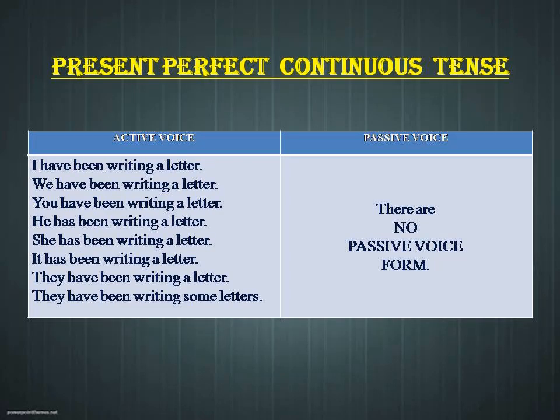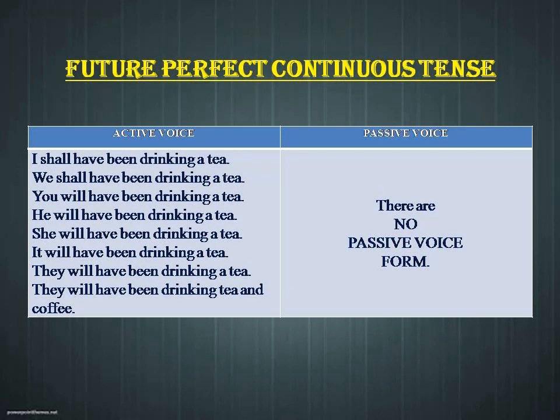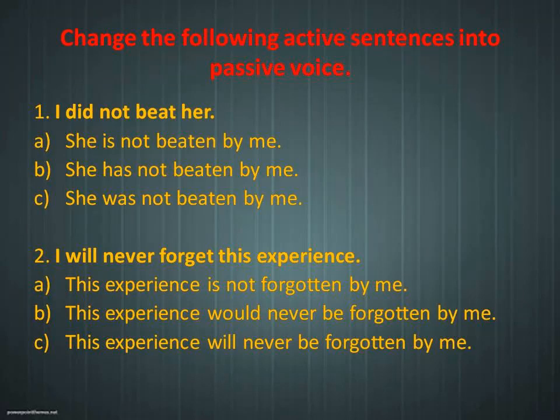So like future continuous tense, there is no passive form for present perfect continuous, past perfect continuous, and future perfect continuous. So now let's move to the exercise part. Change the following active sentences into passive voice. So first sentence, I did not beat her.